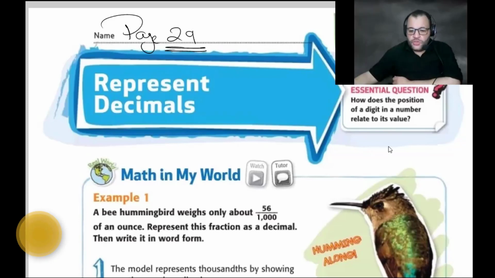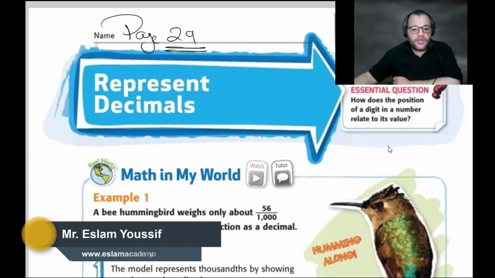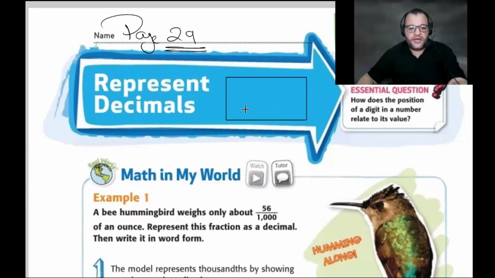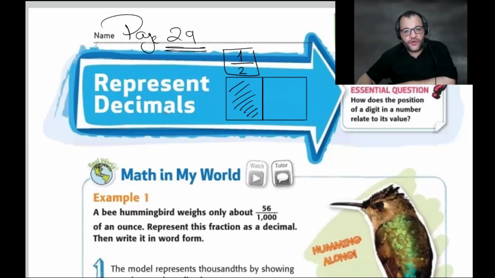Okay, so we can start with a fraction. What is the meaning of a fraction? A fraction is a part of a whole one. Suppose that we have a rectangle or any shape, and you divide it into two equal parts. That must be two equal parts. So now we have just one part. When I ask you to write the fraction, the shaded part represents one part out of two. That is the form of a fraction.